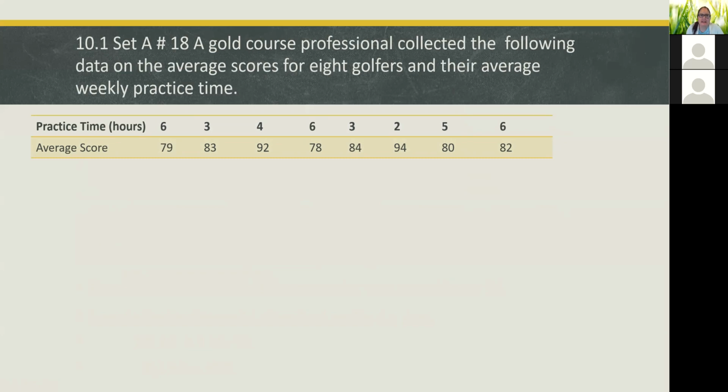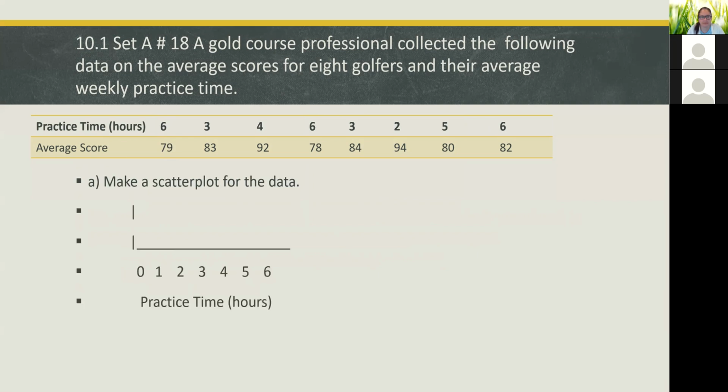And then number 18, this should actually say a golf course professional collected the following data on the average scores for 8 golfers and their average weekly practice time. So we know how long they've spent practicing in hours every week and their average score on the golf course. And we're going to make a scatter plot. All right, so our X's will be the number of hours they spend practicing, and the Y values will be their score.